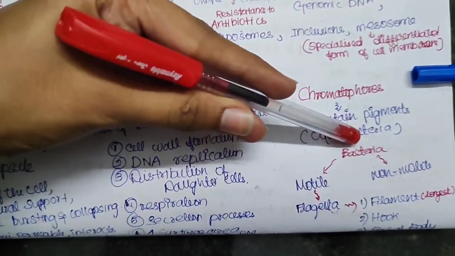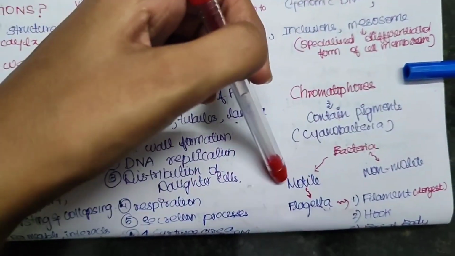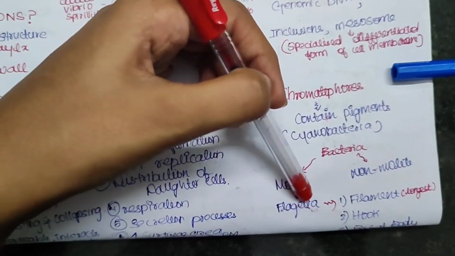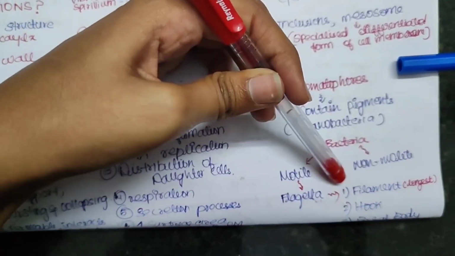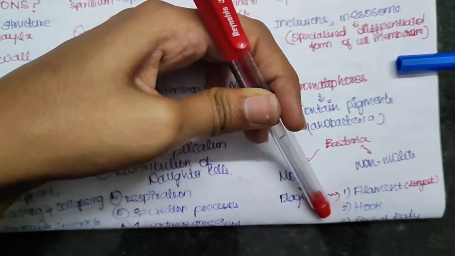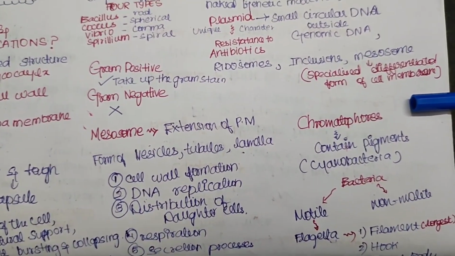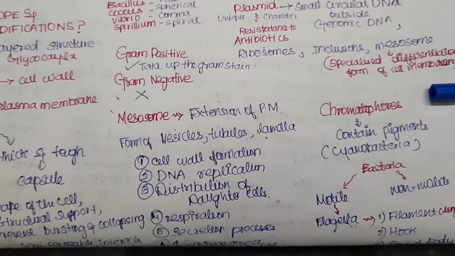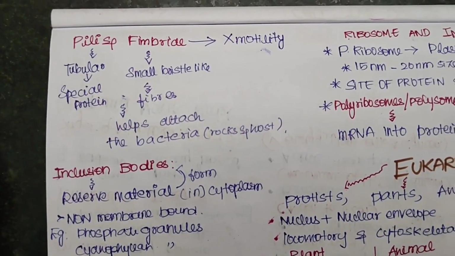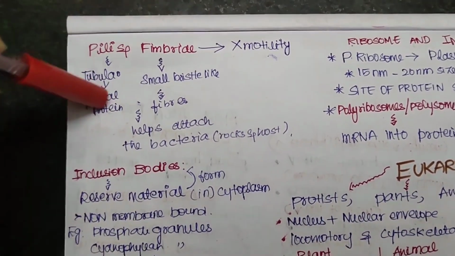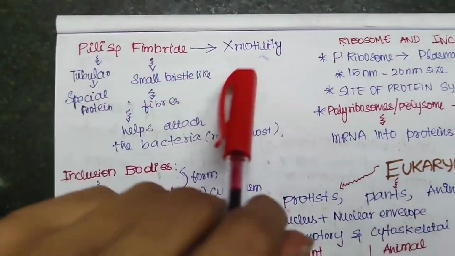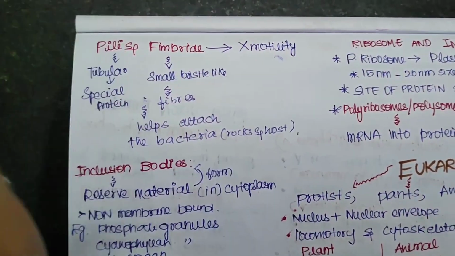So the bacteria can be either motile or non-motile. If it is motile, it contains flagella, and this flagellum has three parts: filament, hook and basal body. Among these three, the filament is the longest structure. Apart from the flagella, we have structures called pili and fimbriae, but these don't help in motility, okay, only flagella will help.